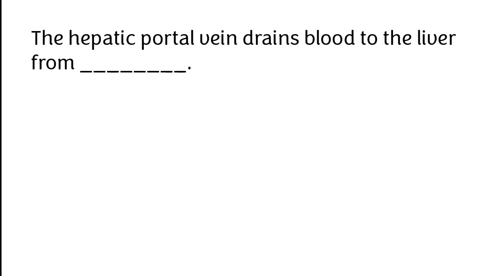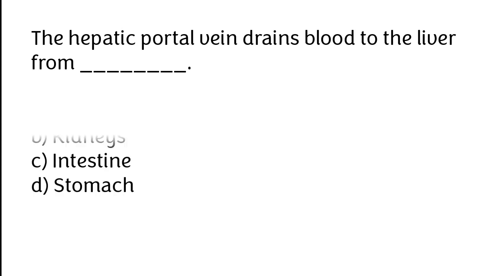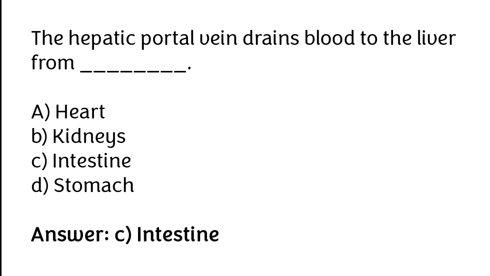The hepatic portal vein drains blood to the liver from heart, kidneys, intestine, stomach. The correct answer is option C. The hepatic portal vein drains blood to the liver from intestine.